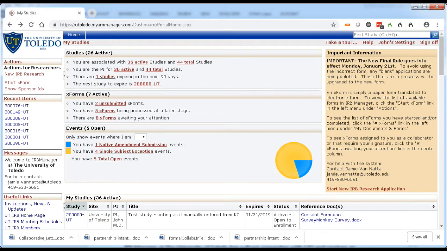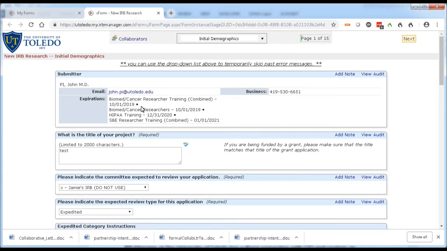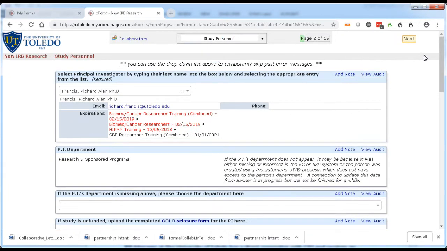Because CITI and/or HIPAA training are required for each study team member, the current training expiration for each person is also displayed on the study personnel page in new research applications and in the application to use the central IRB. In this example, when John PI goes to work on an unsubmitted new IRB research, you can see that we switch over to the study personnel page, and you see for the submitter and the PI, the training is listed directly under their contact information.